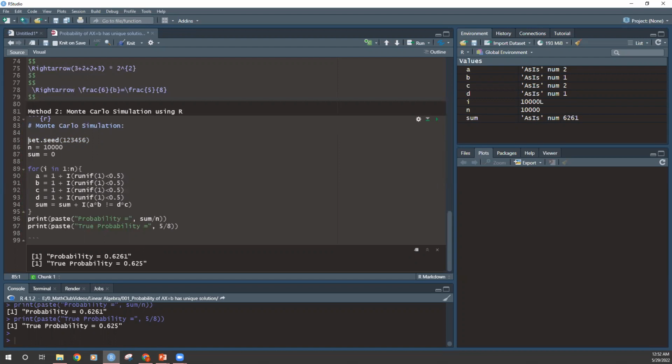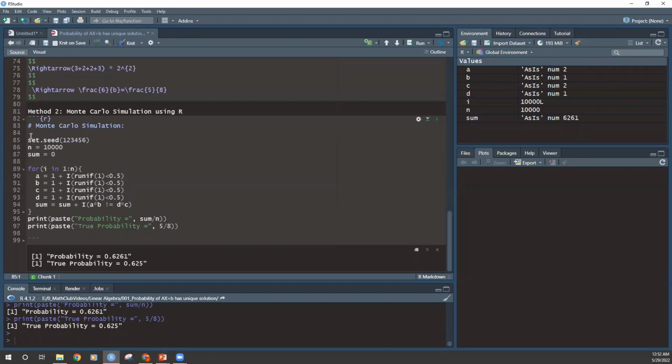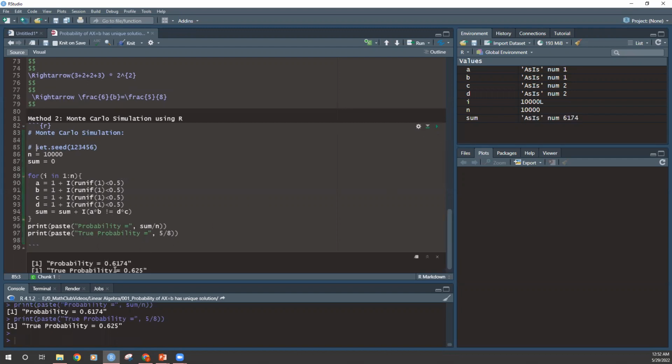That's the result that we have here. If we don't use the seed, block this line and use a random seed, each time you will get a different number compared with this one. So we run again and get 0.6629, again a different one, 0.6174. Each time is different.